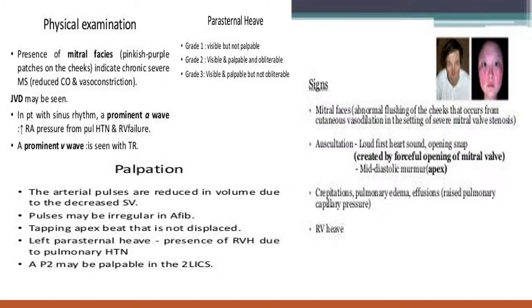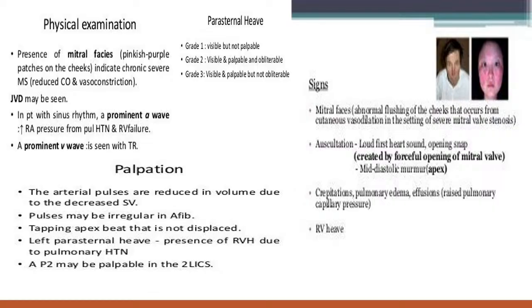We can feel that apex with the tip of the index finger. The apex is localized and in the 5th intercostal space, the normal position, but very localized, and we can find it by the tip of the index finger. Tapping apex will be there.